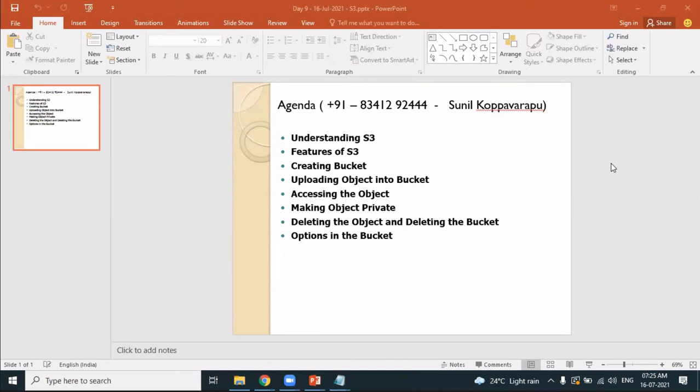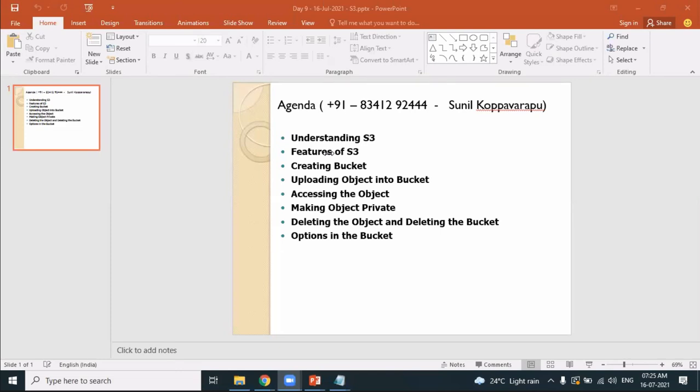Are you there from the beginning of the batch, or did you join somewhere in between? I am there from the beginning, actually. How is your learning experience with respect to AWS? Very good, Sunil, actually. Thank you. I can tell you, I want to say in one word, I like it, actually. Because I used to get diverted within a fraction of 1 minute or something like that. But actually you complete it within 1 minute. So I like it. That's the reason.